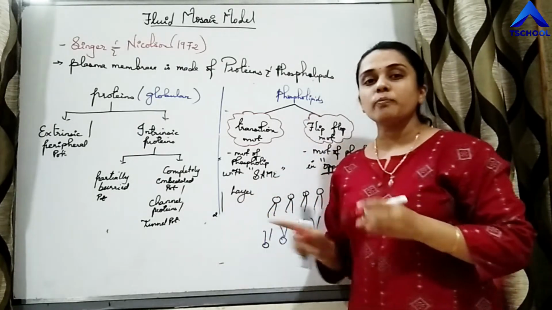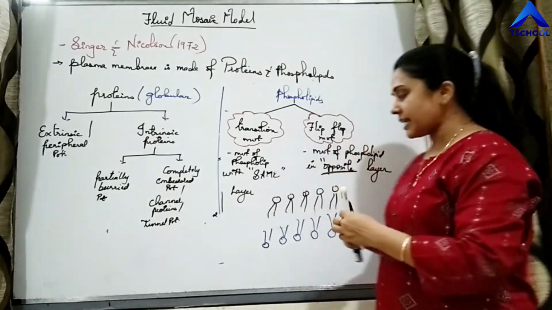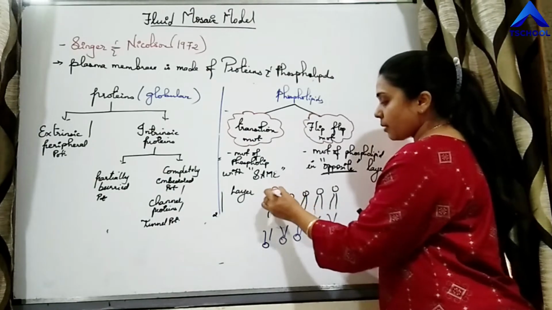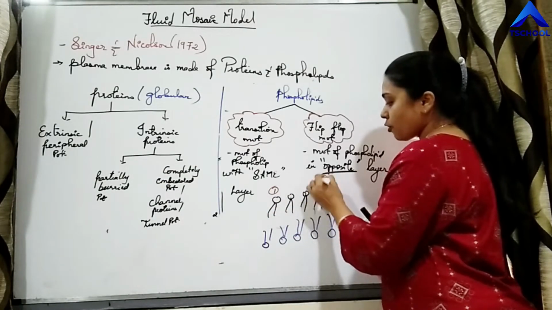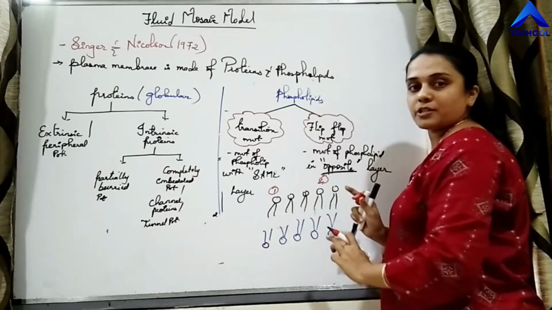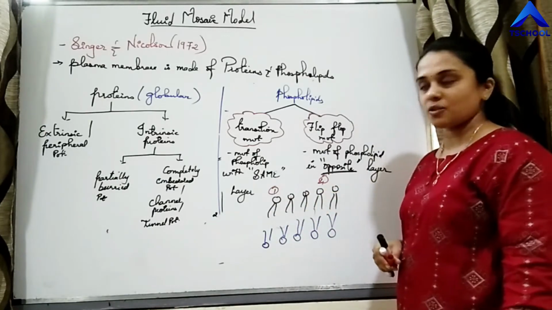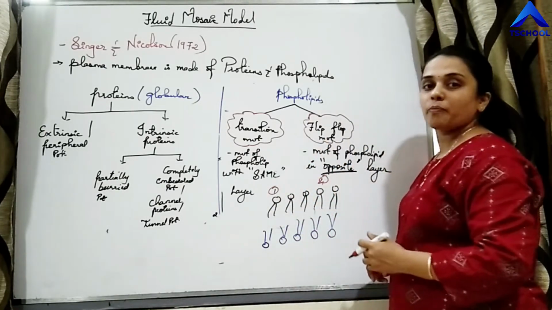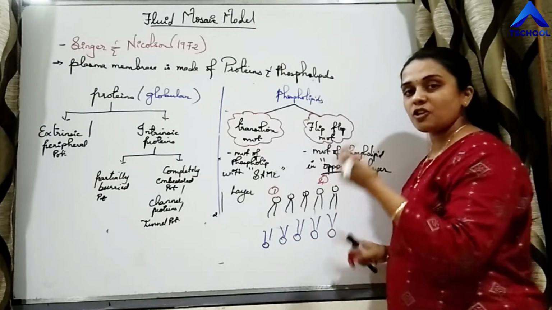Transition movement is the movement of the phospholipids within the same layer. So if this is number 1 and this is number 4, and these two are changing positions, it is called transition movement. But flip-flop movement is the movement of phospholipids in the opposite layer.